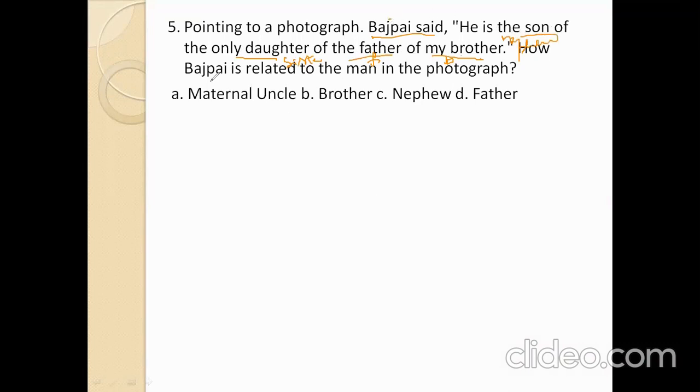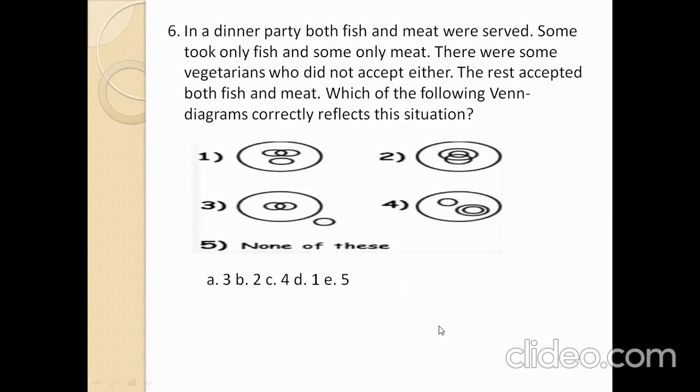Now, the question is how Bajpai is related to the man in the photograph. Nephew means sister's son. So this nephew to Bajpai means uncle, mother's side uncle. That's why we say that one is maternal uncle. So maternal uncle is the right answer. Next.